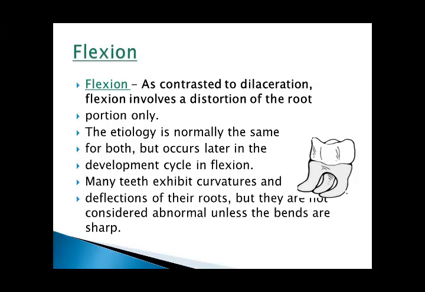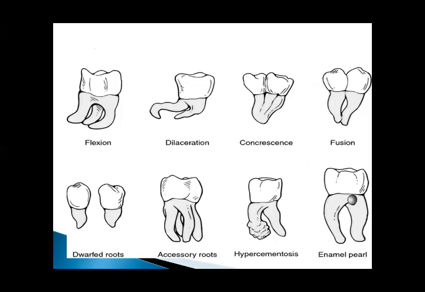Many teeth exhibit curvatures and deflections of their roots, but they are not considered abnormal unless the bends are sharp. So next are gemination, concrescence, fusion, dilacerated roots, accessory roots, hypercementosis, and enamel pearl.